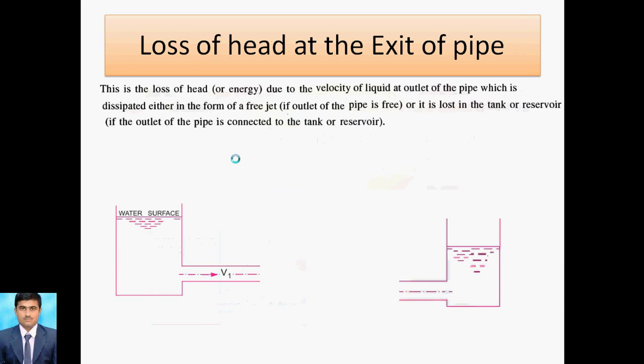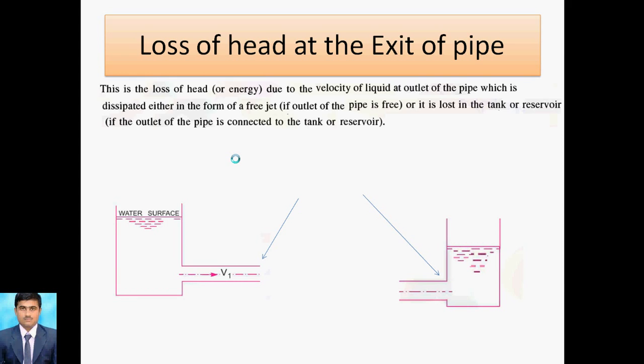The next loss is the loss of head at the exit of pipe. The liquid at the outlet of the pipe is dissipated either in the form of a free jet, so it can be delivered to the free side, or lost in the tank or reservoir at the outlet.